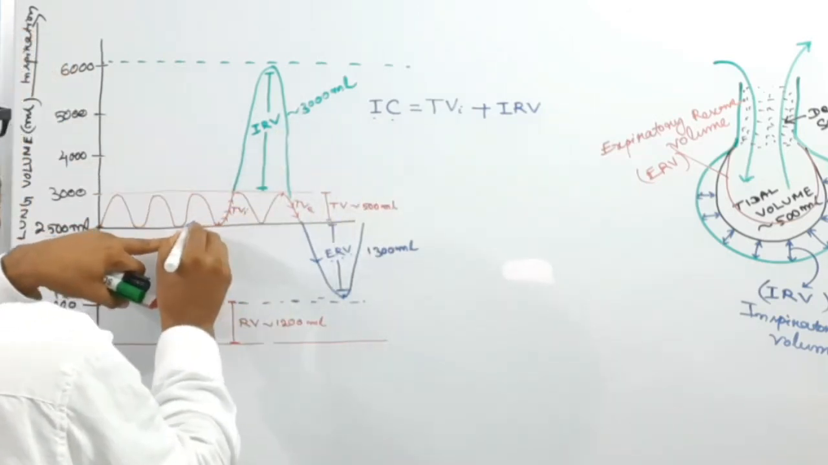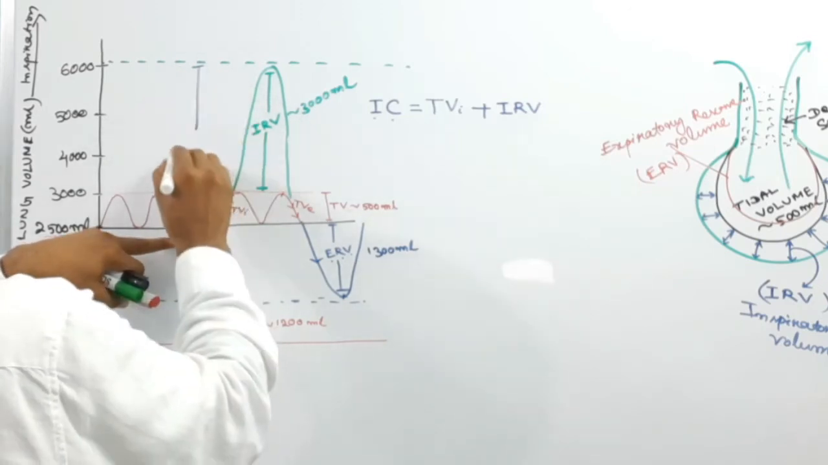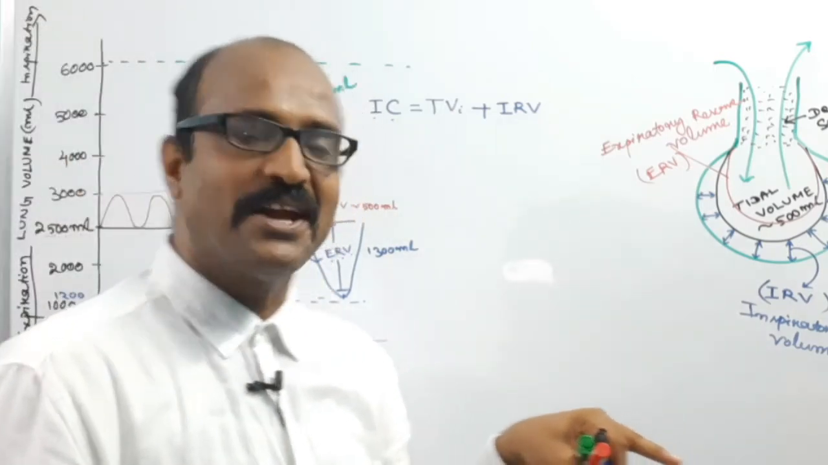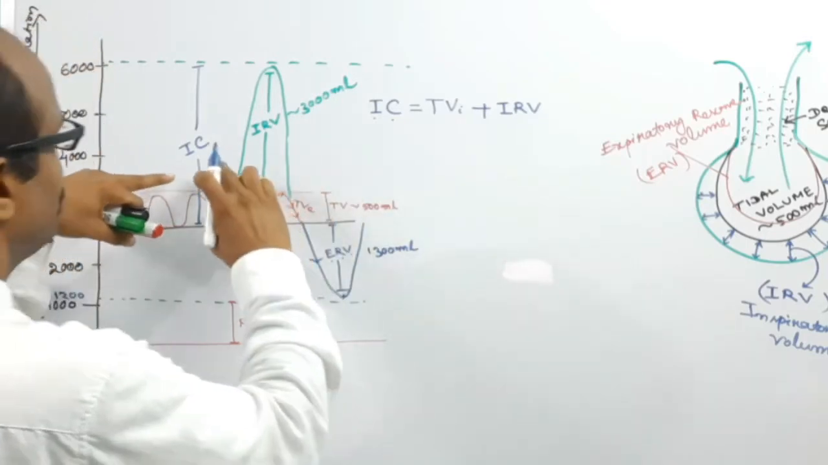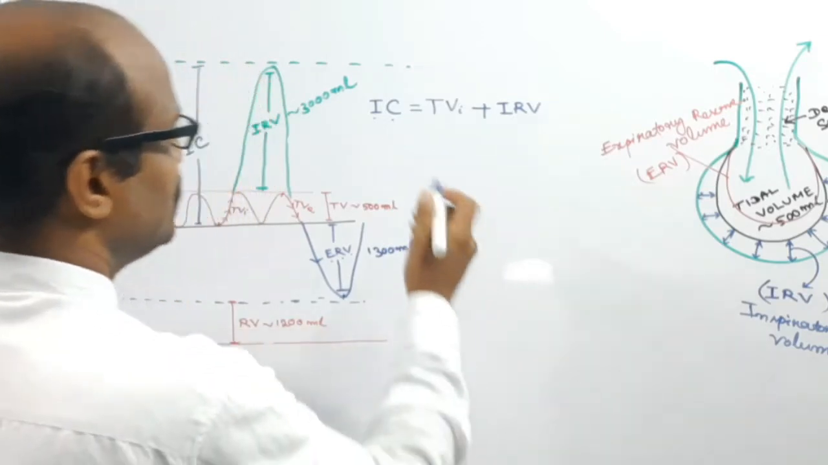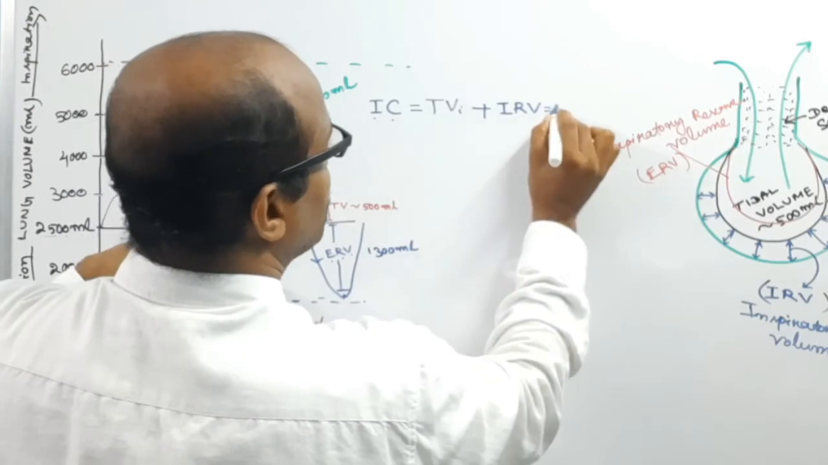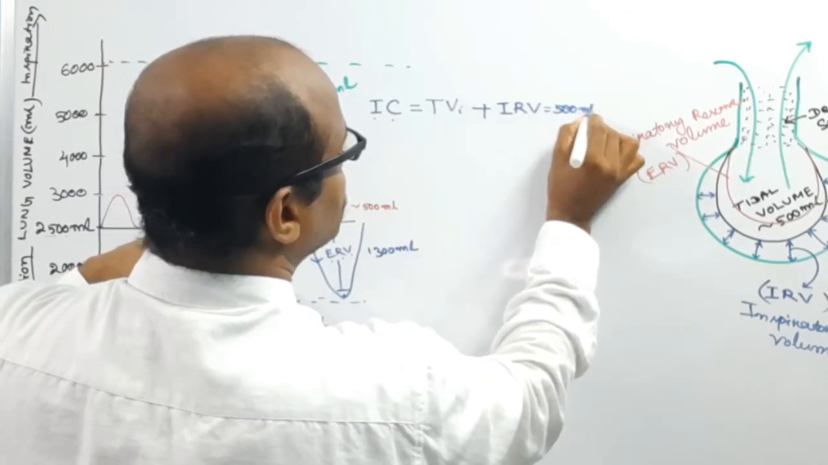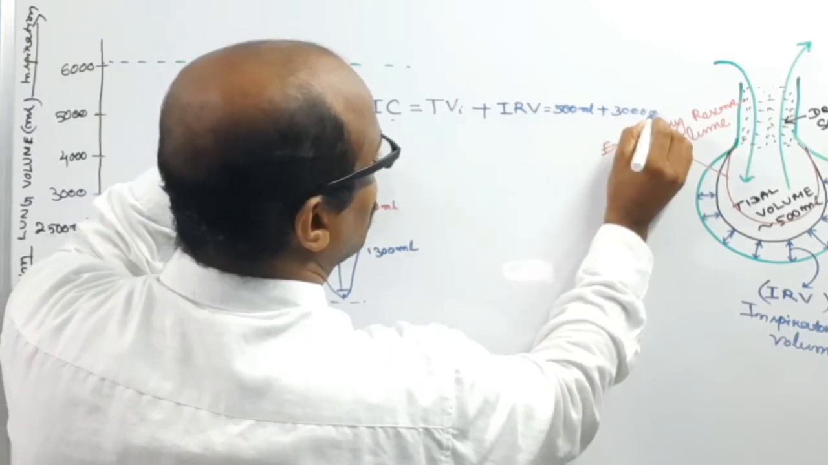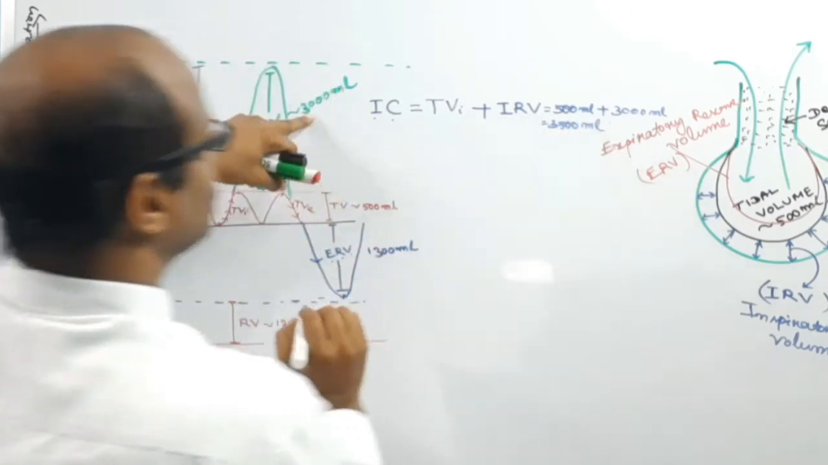From this to this region is the inspiratory capacity. It is the volume of air held by the lungs during forceful inspiration. So it is the tidal volume, 500 ml, plus the inspiratory reserve volume, 3000 ml, so 3500 ml.